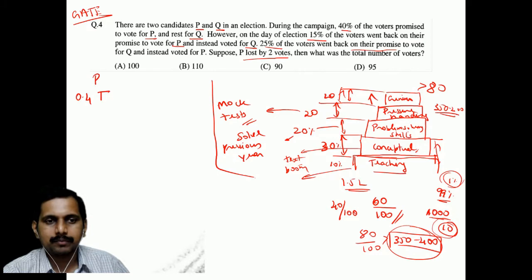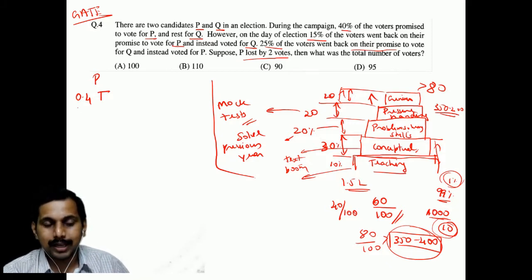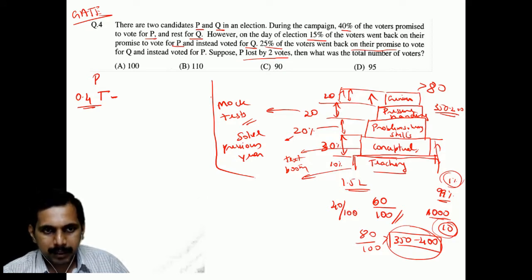Let us keep P here. However, on the day of the election, 15% of the voters went back on their promise to vote for P, among the promised. So what happens? Minus here for P. I will rub this off, students, that would be better. No, I cannot rub it off because I've gone back. So let me do it here. P is here, Q here.